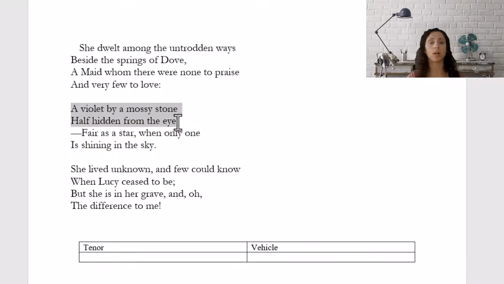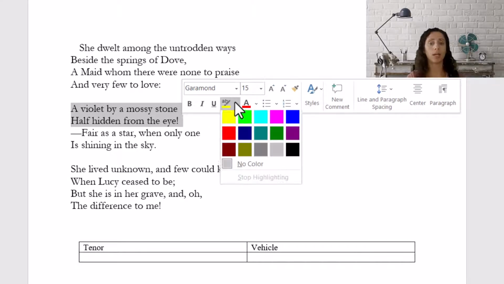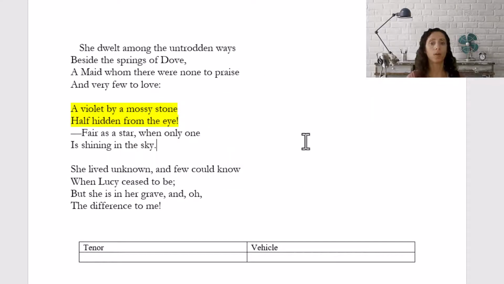The first here is a violet by a mossy stone. And I'm going to highlight this. We have a violet by a mossy stone, half hidden from the eye. So I suggest that there is a comparison here. First, we have a violet by a mossy stone that is half hidden from the eye. But what is that violet, that flower, being compared to?